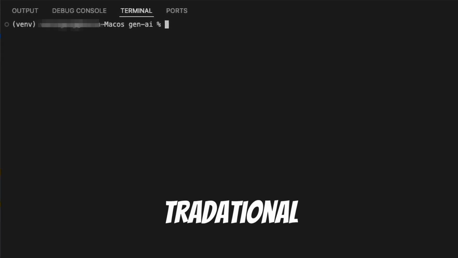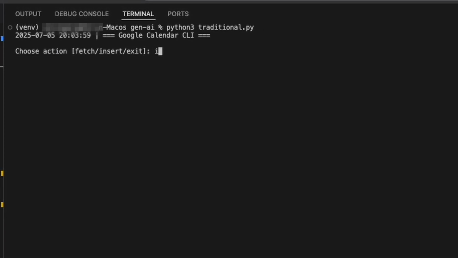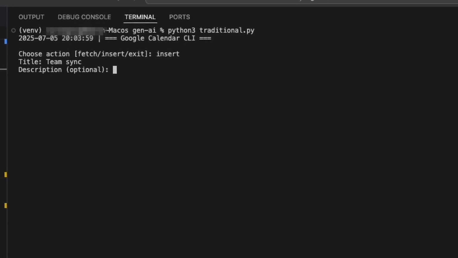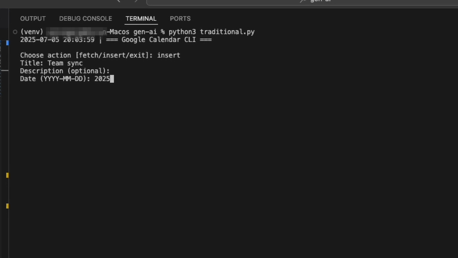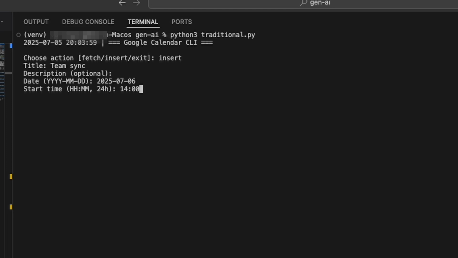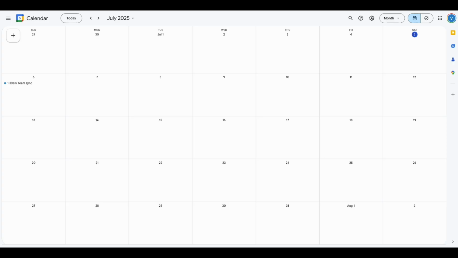Let me show you how most developers are still building calendar tools in 2025. So first, we start by setting up the meeting. Let's give it a title, something simple like Team Sync. Next, we pick a date, let's say July 6, 2025. Set the time to 2 p.m. and we'll use the America/New York time zone. Done, we've scheduled the meeting.